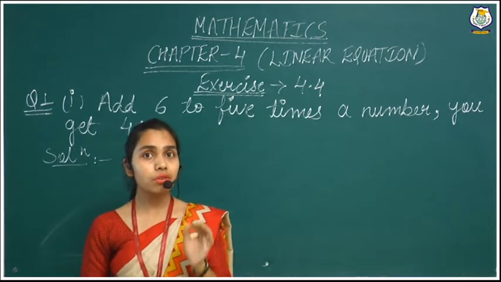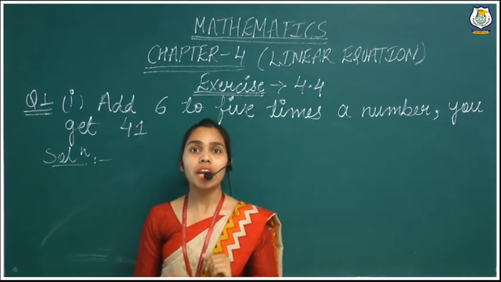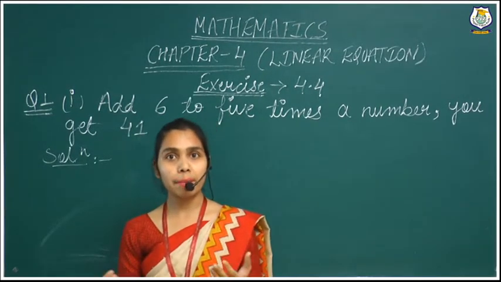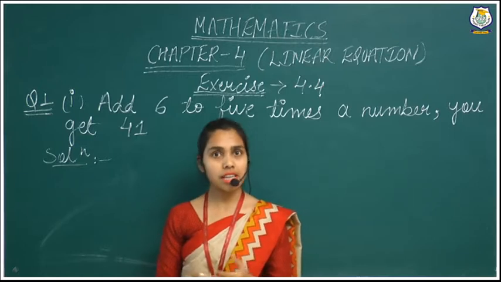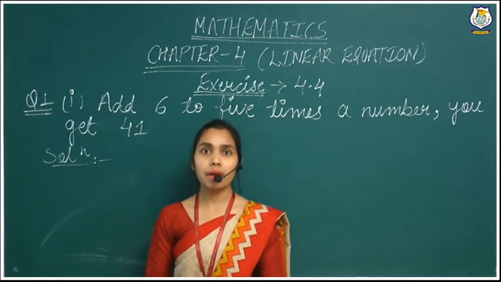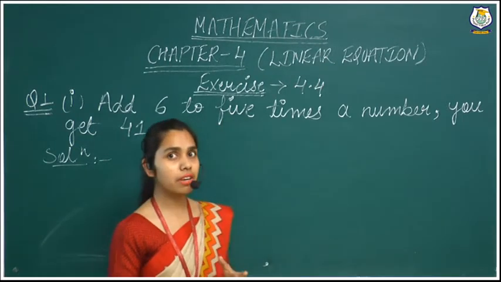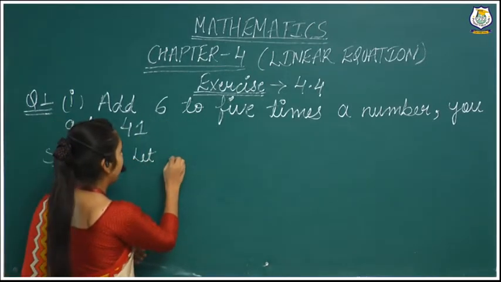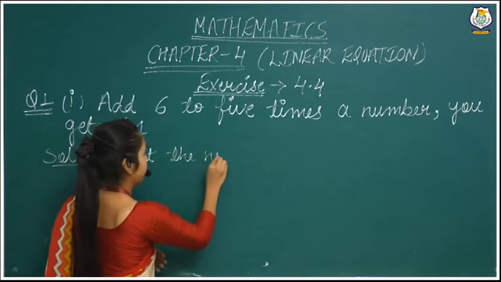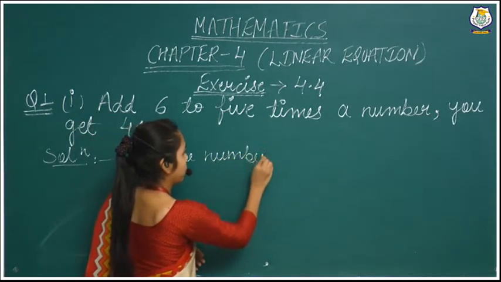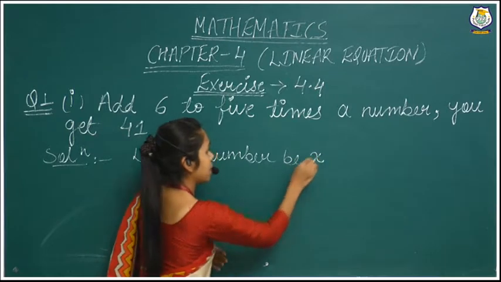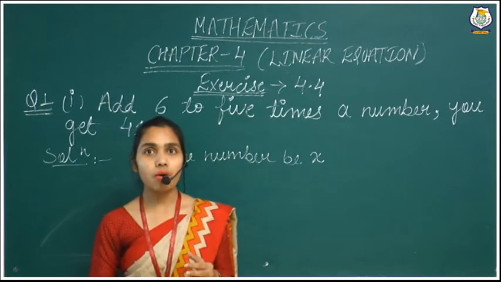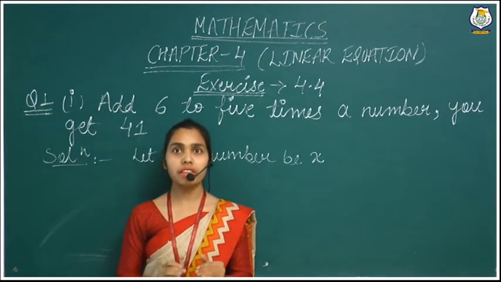So first we have to assume the number. You can take anything: A, B, C, D, X, Y, Z. It's up to you, you can take any variable. So first I will write, let the number be X. Here I have taken the number as X, right?